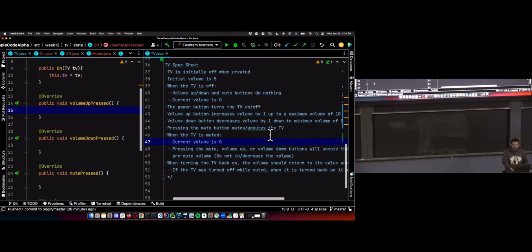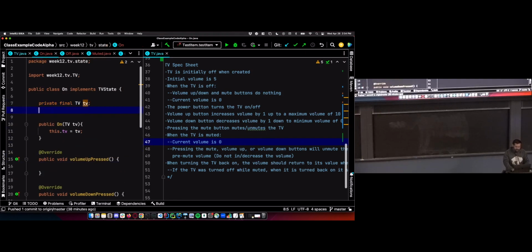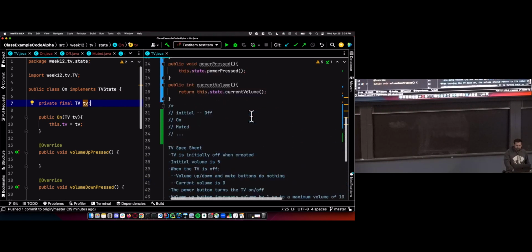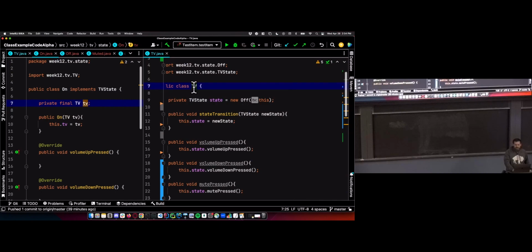One, we have no concept of volume right now. So we need some way to store the volume of the TV. And there's some temptation for students to put that right here. Private int volume equals 5. It's initially 5. There's some temptation to do that. Do not do that. Whenever we have some instance variable that's going to be controlling the state of, not the actual state, but controlling the values of the object, don't put those in the states.